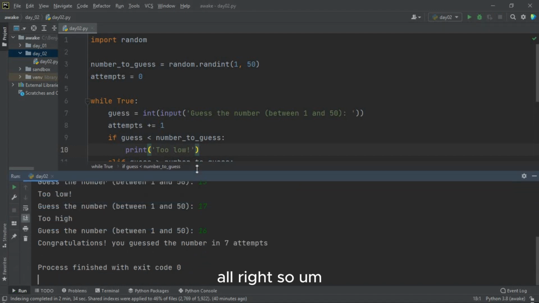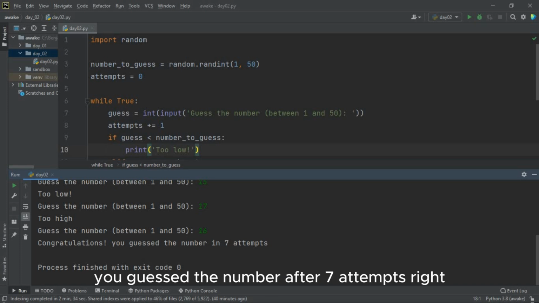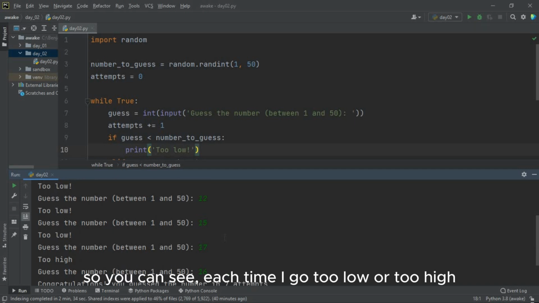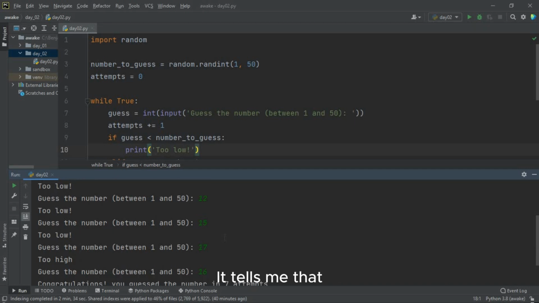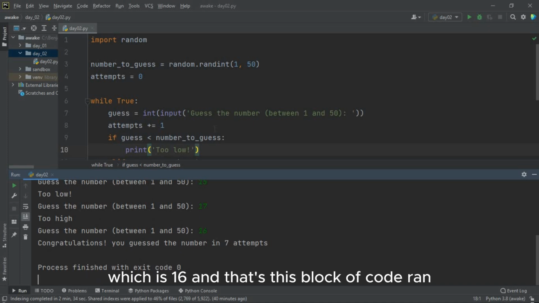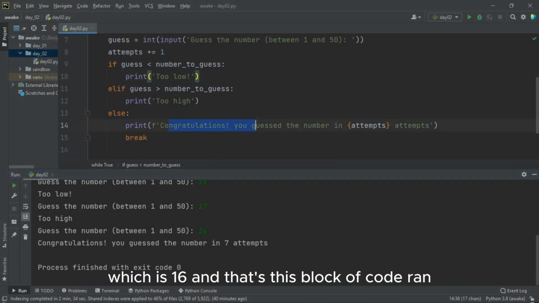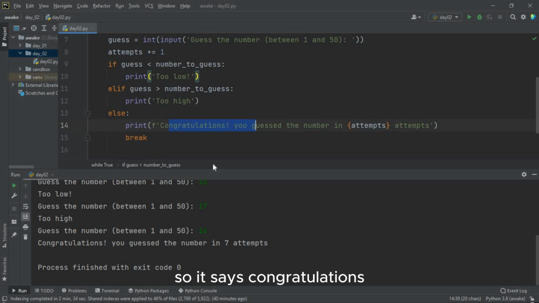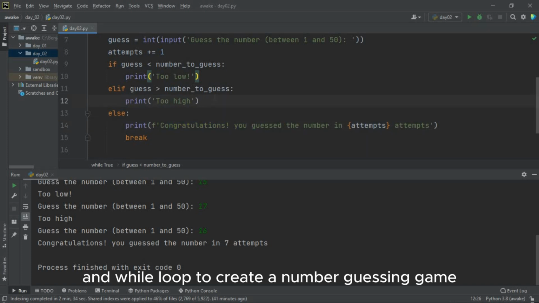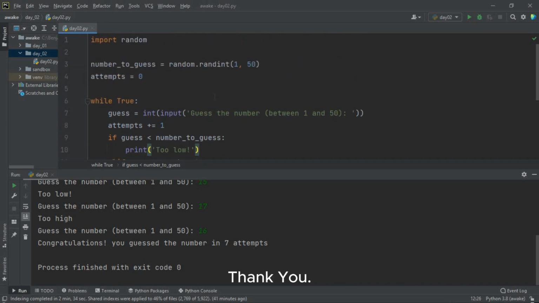All right. So you see, congratulations, you guessed the number after 7 attempts, right? So I tried 25, 20, 10, 12. You can see each time I go too low or too high, it tells me that's not the number until I got the last one, which is 16, and that's this block of code that ran. So it says, congratulations, you guessed the number in 7 attempts. So that was just a simple way of putting together for loops and while loops in order to create our number guessing game. Thank you.